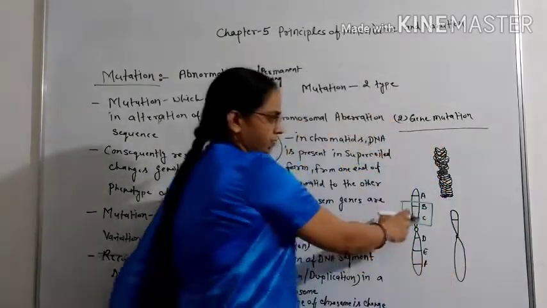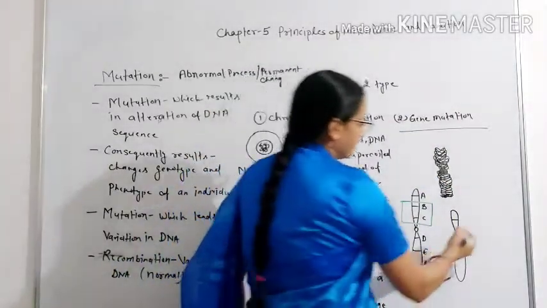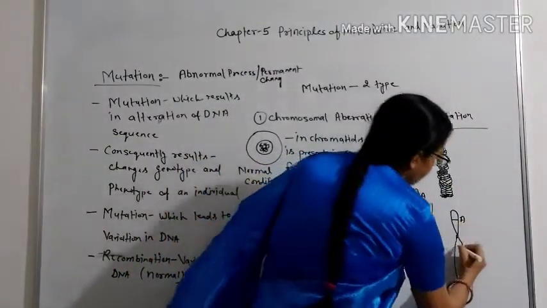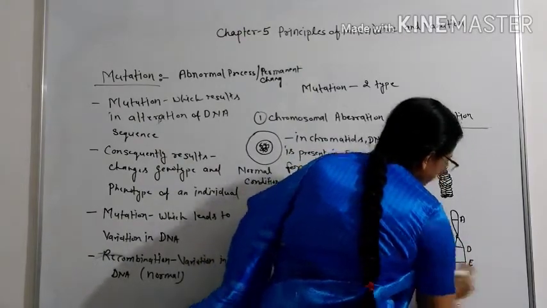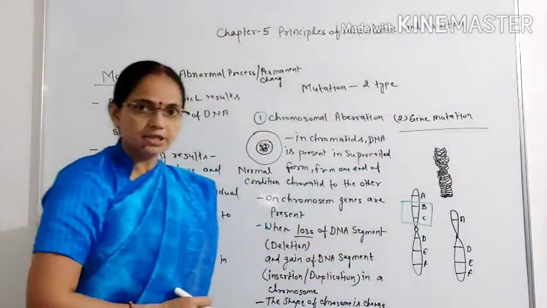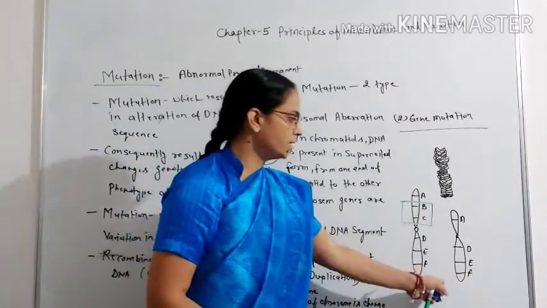Here B and C genes are deleted, so only A gene remains, and D, E and F genes are the same as earlier.